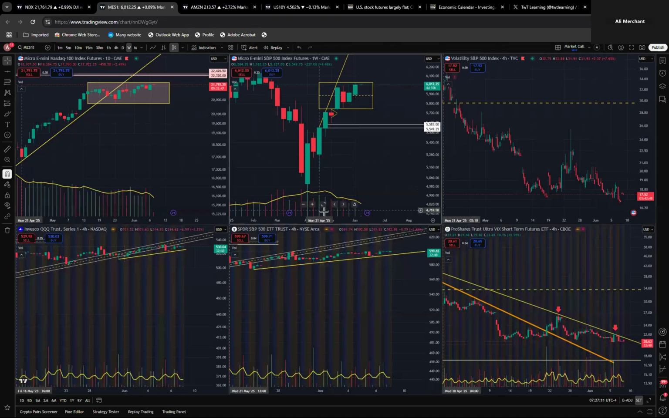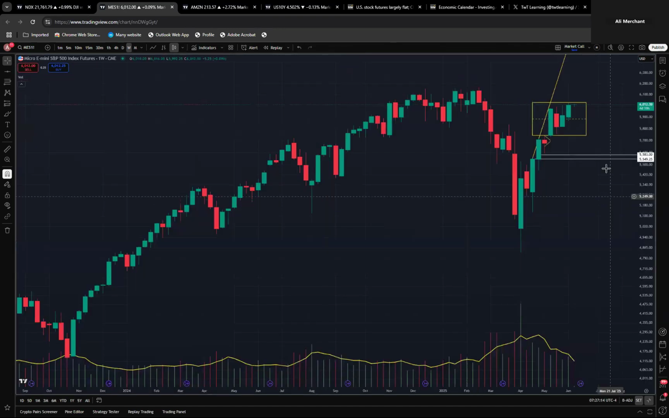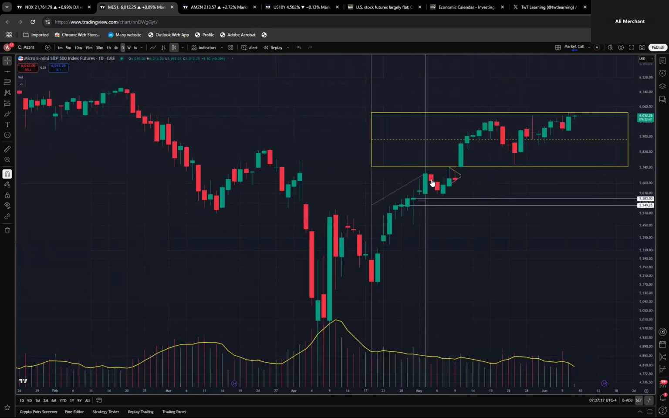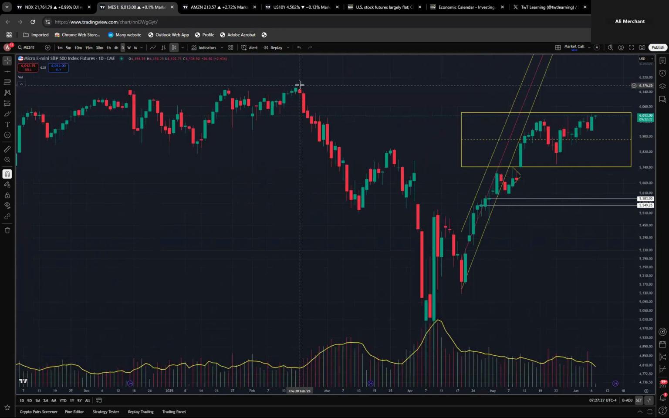Let's go to E-mini or ES or MES trading inside the box. Same as daily, trading inside the box. Fails to break this one, can come down. Otherwise, once it breaks, it's going to go to the high, which we have seen around 6,150, 70.